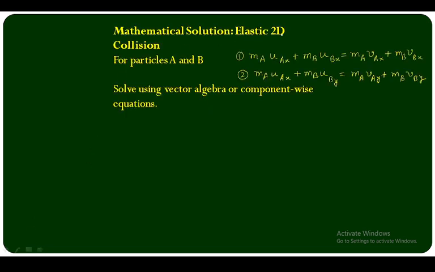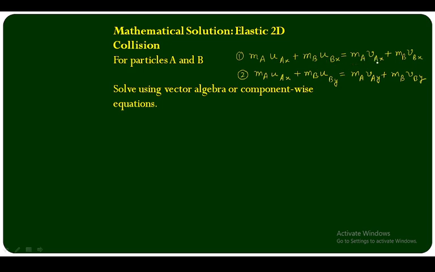Mathematical solution: elastic 2D collisions. For a 2D elastic collision for particles A and B, here we can say that momentum is conserved. In the x direction, that is m_A u_Ax plus m_B u_Bx is equal to m_A v_Ax plus m_B v_Bx, where v is the velocity after collision.